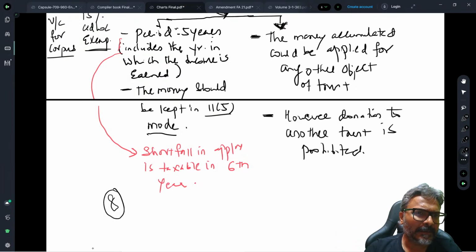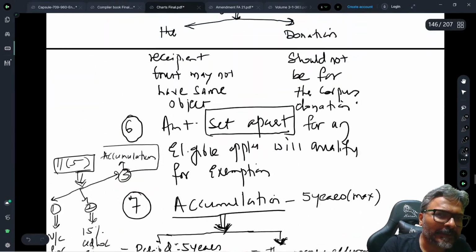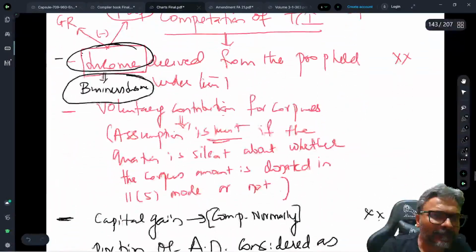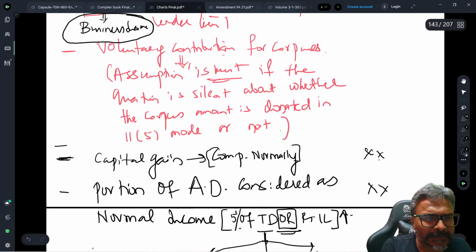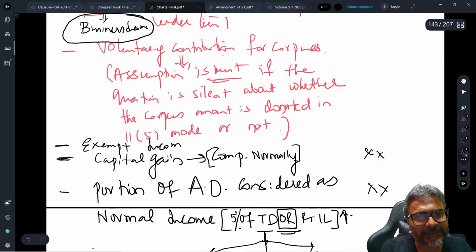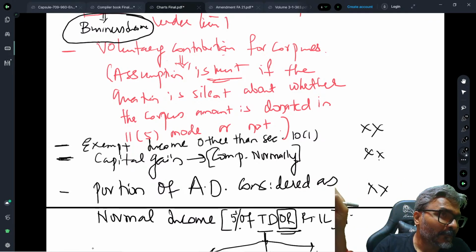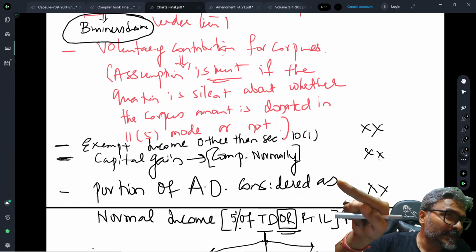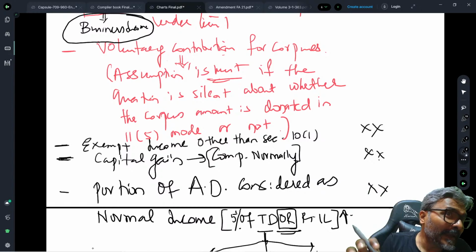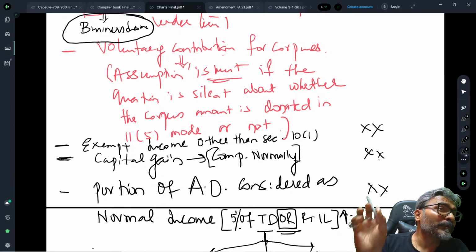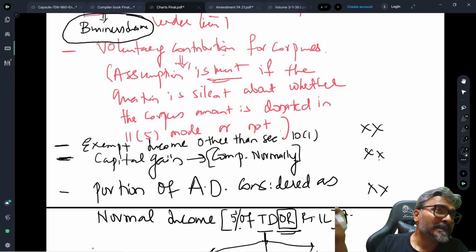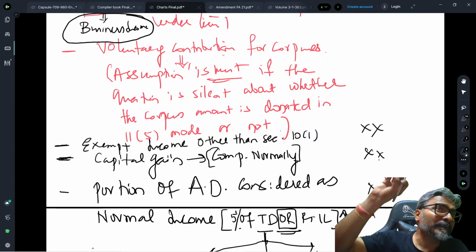Other particular part, students. If you allow me, I just forgot one thing. If you allow me to go up. Here, students, in this case, exempt income other than section 10(1), this I forgot. Exempt income other than section 10(1) will be considered as normal income, which means that so far as exempt income other than section 10(1) is concerned, its exemption will be governed by the provisions of section 11, which means such amounts which are otherwise exempt under section 10,